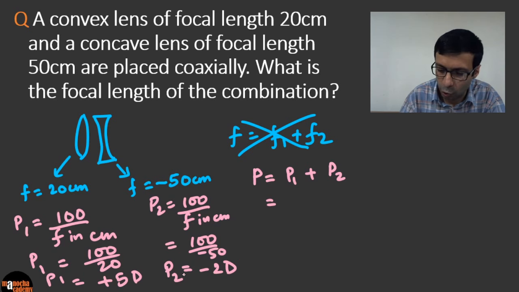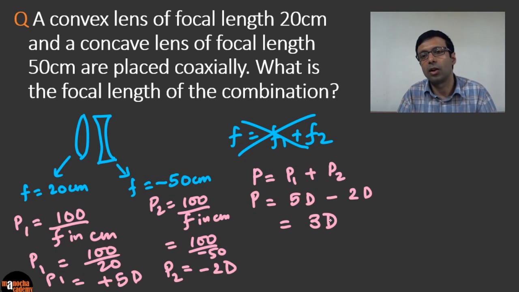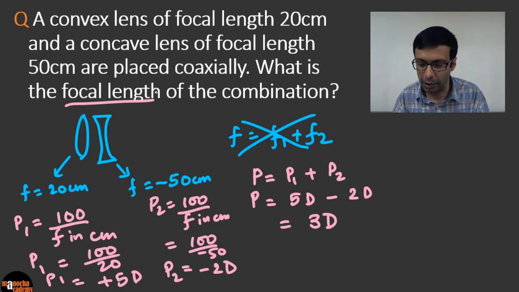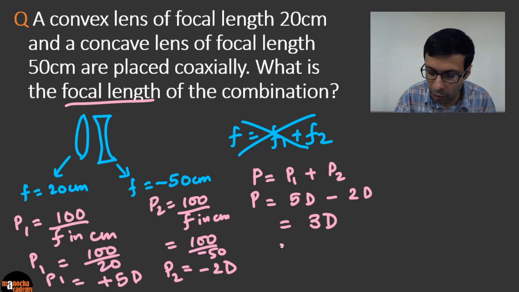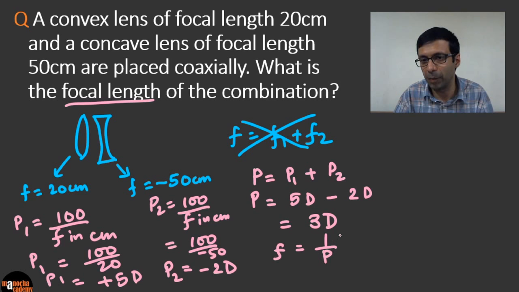Now you add up the two powers. So now we can confidently add the two powers, 5 diopter and minus 2 diopter. What will the total power be? The total overall power is 3 diopter. Okay, so that's how you do that. We've got the total power, but we are asked in this question to find the focal length of the combination. That should be pretty simple because we know F equals 1 by P if we want to find it in meters, right?